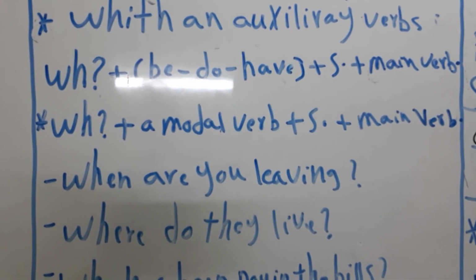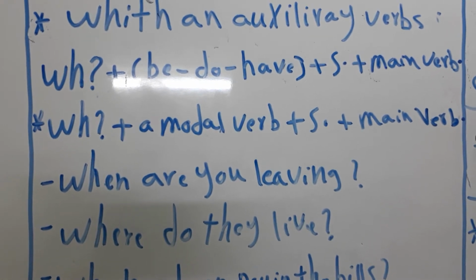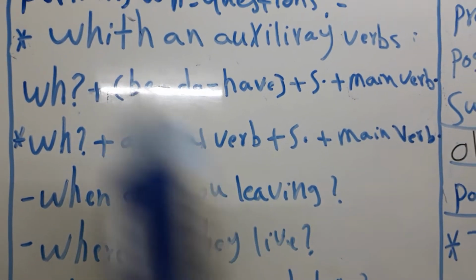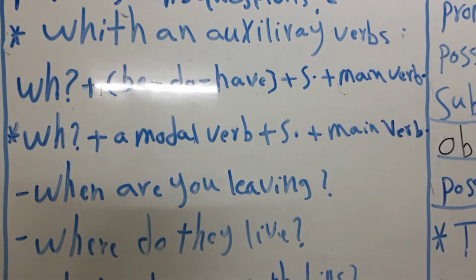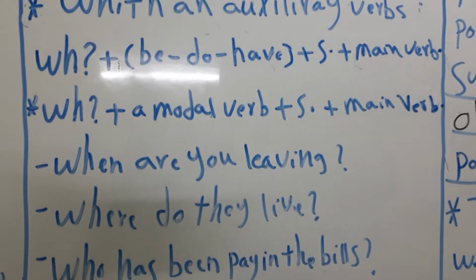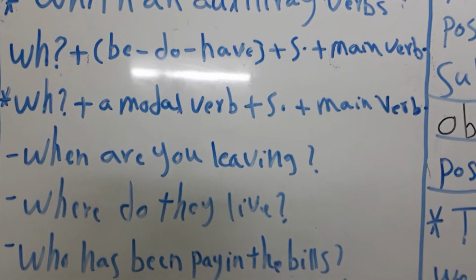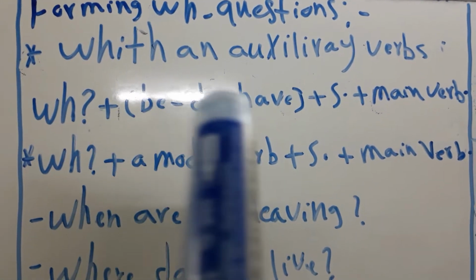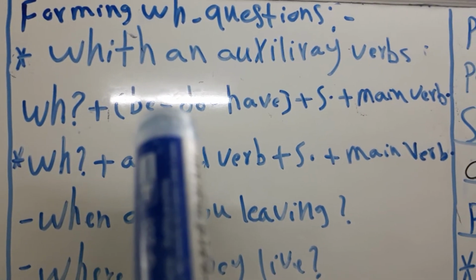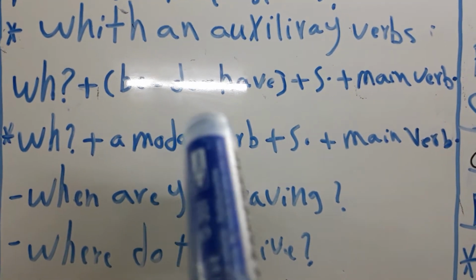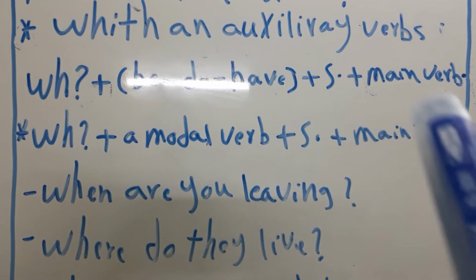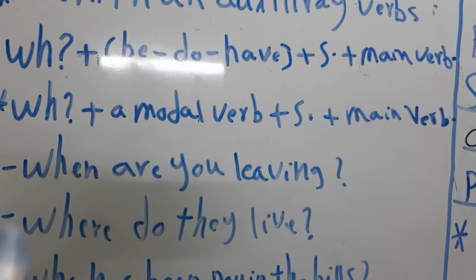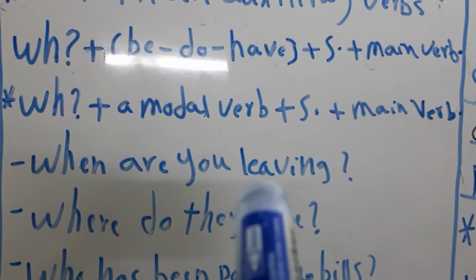WH questions are formed sometimes with auxiliary verbs, and sometimes with modal verbs. So, WH question word plus one of the auxiliary verbs plus subject plus main verb. For example, when are you leaving?